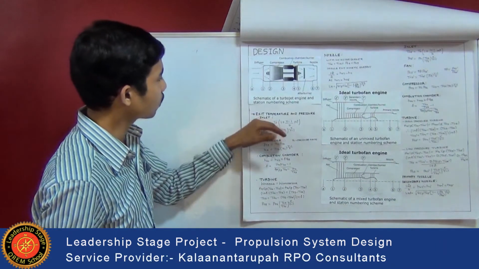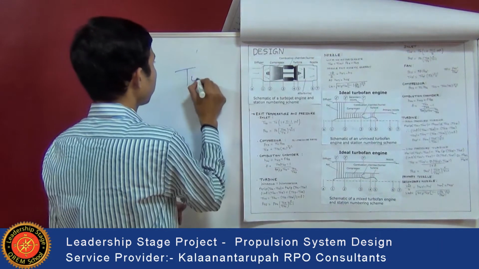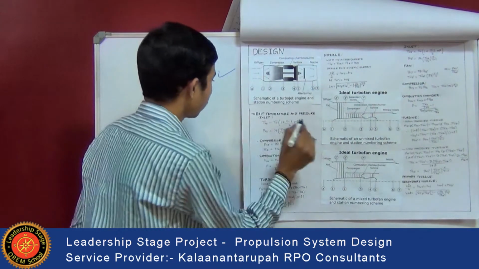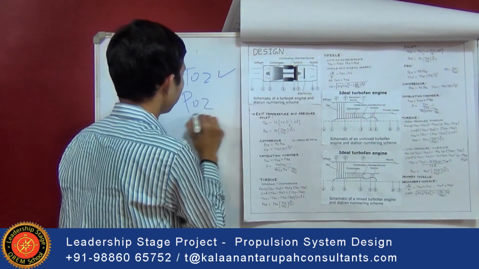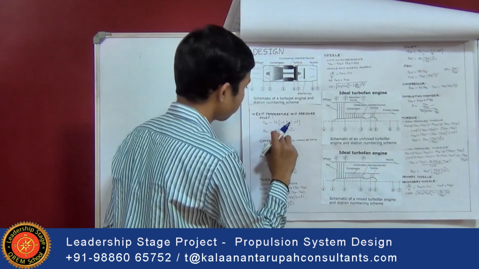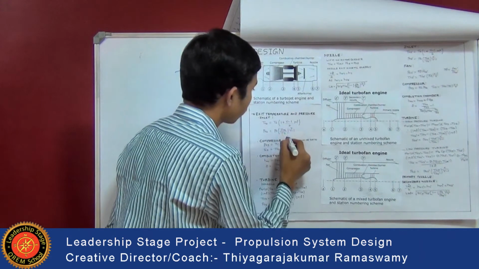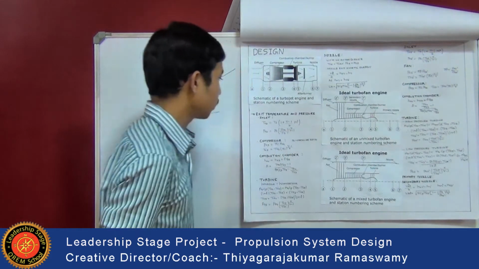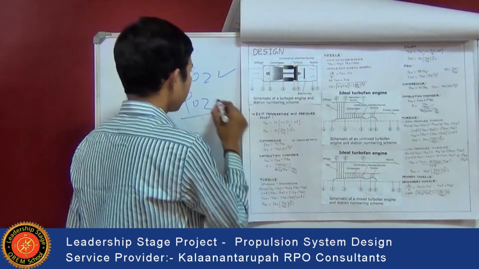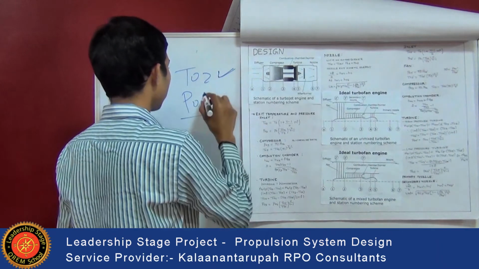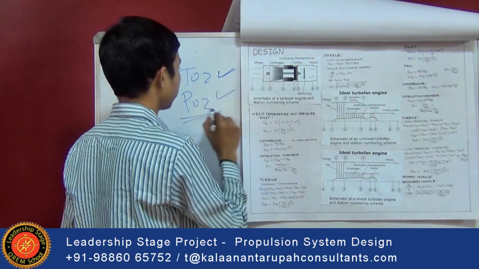Once T02, the exit temperature at the inlet, is calculated, we can calculate the pressure at that point, P02 equal to P_a, the ambient pressure, into (T02 divided by T_a) to the power of gamma divided by (gamma minus 1). So first T02 should be calculated, and after calculating T02, P02 is calculated.